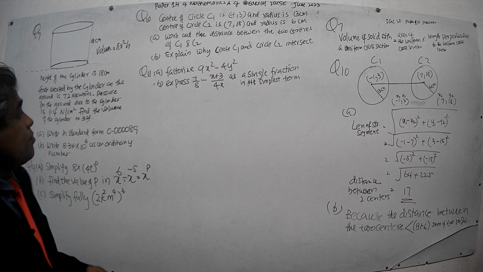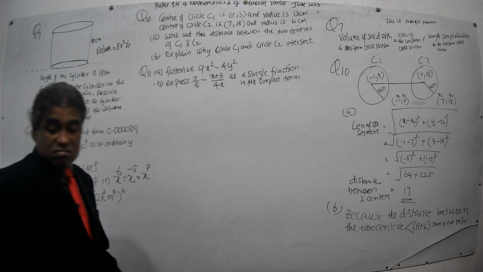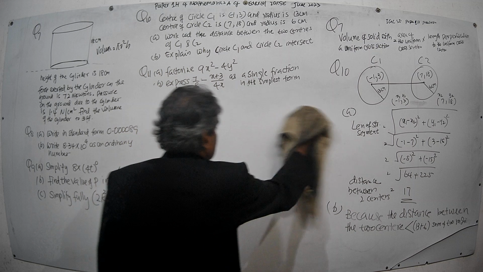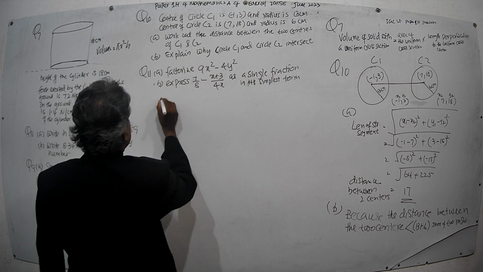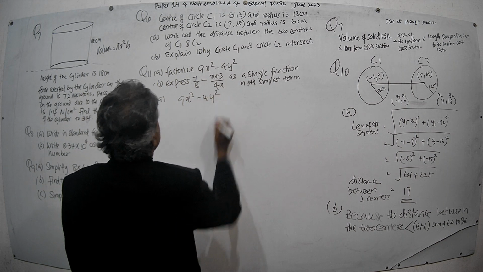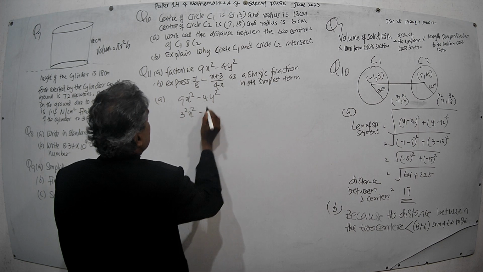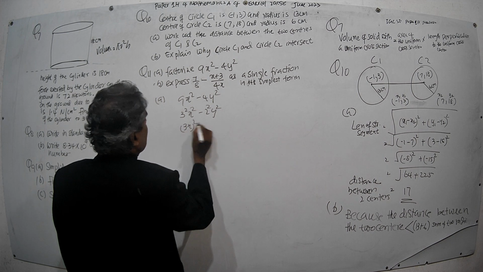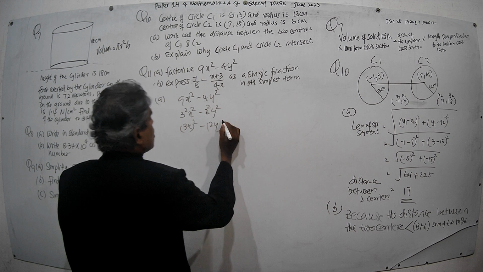Now here they say factorize. Part A, 11A. Factorize 9x squared minus 4y squared. Then you can write 9 as 3 squared, x squared, and 4 as 2 squared, y squared. You can take these common powers out, then (3x) squared minus (2y) squared. The powers are the same, therefore take them out like this.